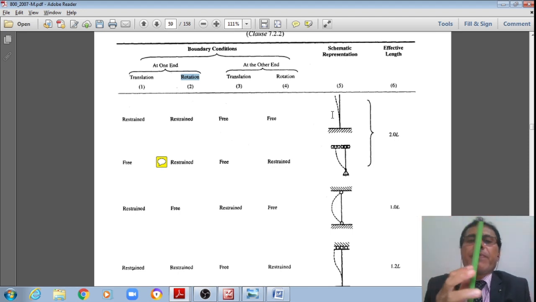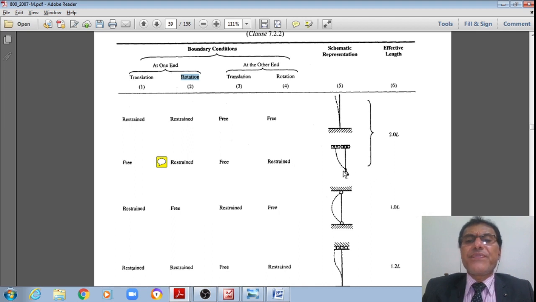Whereas at the other end it is free, means translation is possible, as well as rotation is also possible.